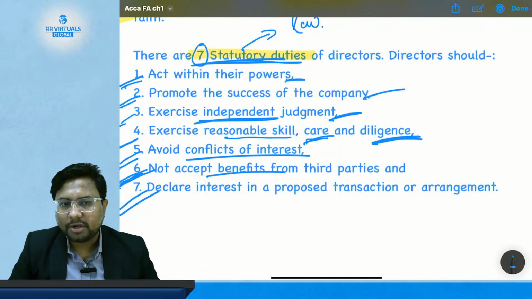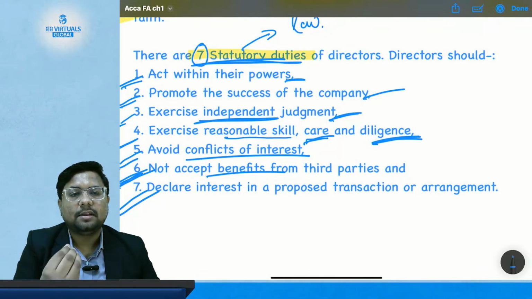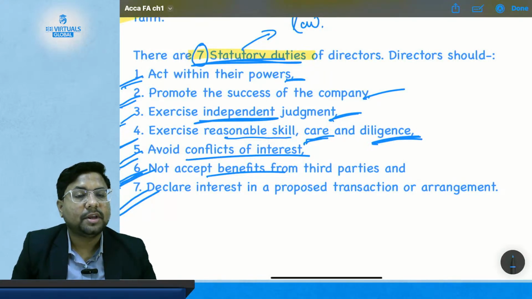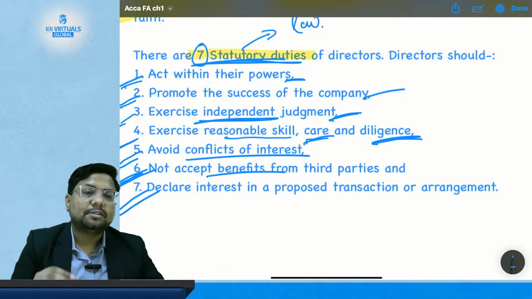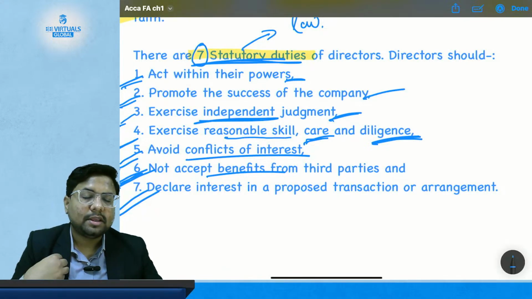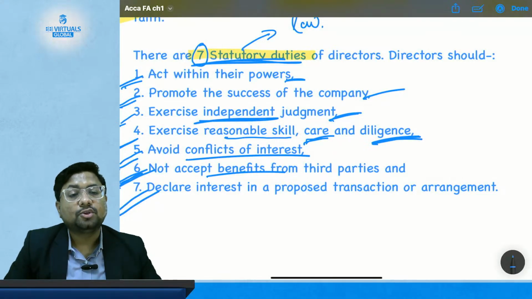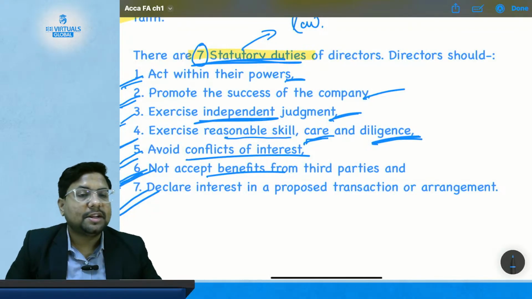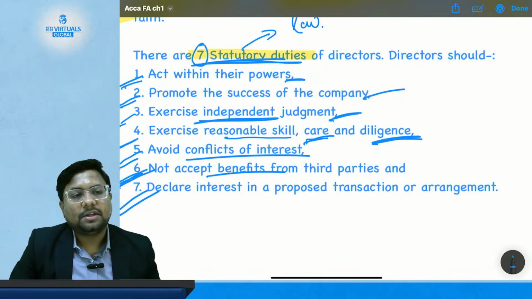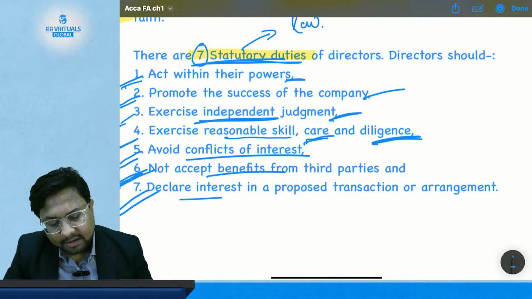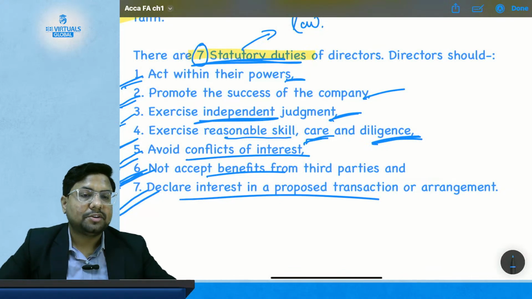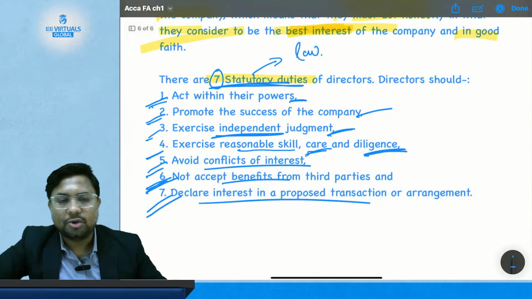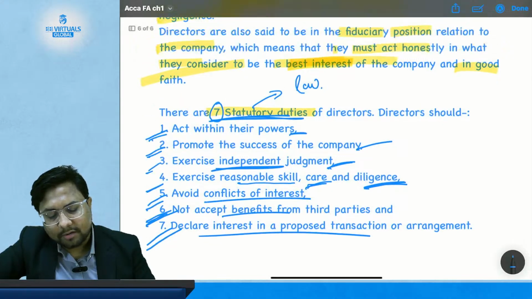Suppose the company is appointing an auditor for the audit of their business. Now that auditor is my brother, and I am the director of the company. So it is my duty to come forward and tell the company that this auditor is my interested person, and I should declare my interest in a proposed transaction or arrangement. Okay, so these are the 7 statutory duties of the directors that they should follow.